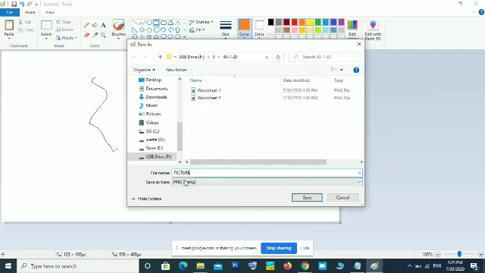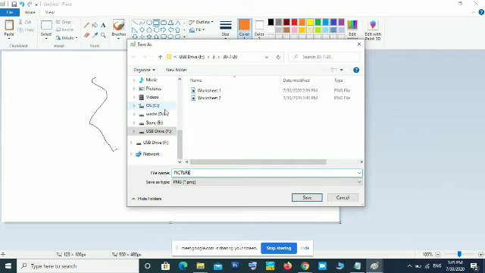Okay, then after giving the name, here on the left hand side you can see so many locations. These are different places in the computer. C, D, E, F, all these are computer storage devices. You can see some box-like icons.